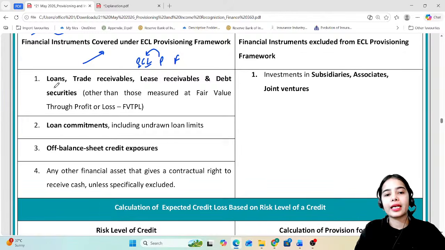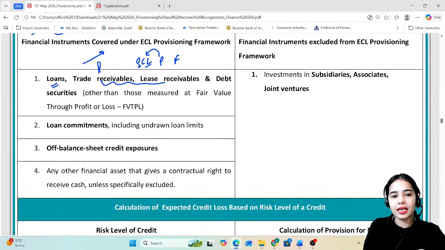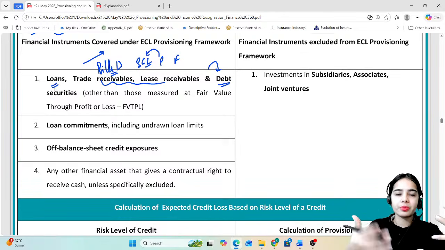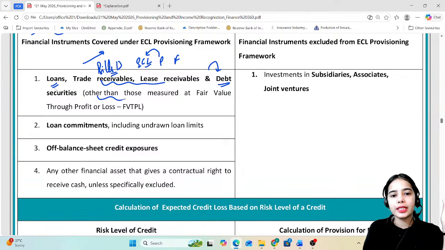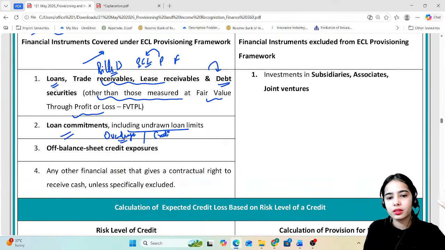Now, the financial instruments that are covered under the ECL provisioning framework: the loans that the bank is providing, trade receivables, lease receivables, that is the bills purchased or discounted by the bank, and debt securities purchased by the bank, where the bank is giving the loans or investment to the corporates, other than those measured at fair value through profit or loss. Okay, loan commitments, including the undrawn loan limits, so the overdraft limits and such. So loan limits have been provided.